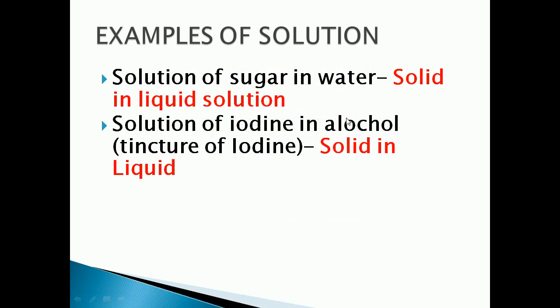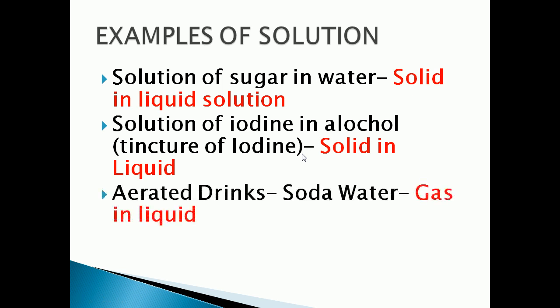Iodine, the solid, is acting as the solute, and alcohol, the liquid, is acting as the solvent. Understood? It forms a solution of iodine in alcohol, that is tincture of iodine.